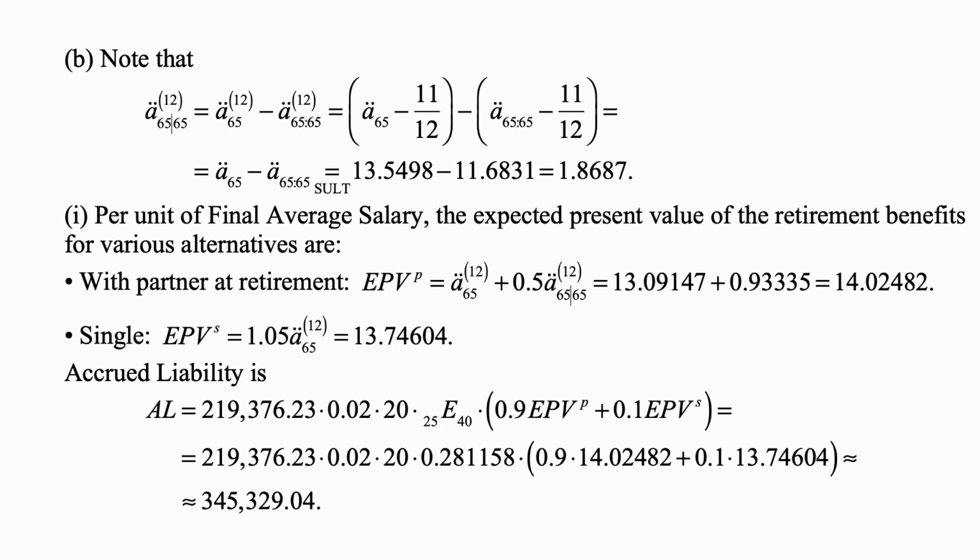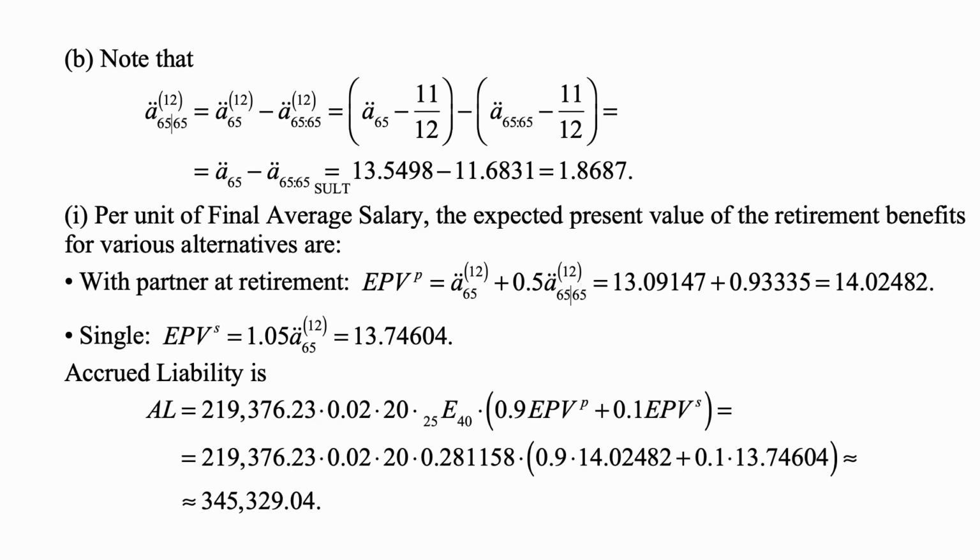Per unit of final average salary, the expected present value of the retirement benefits for various alternatives are: with partnered retirement, this is ä65^(12) plus 0.5 times the reversionary annuity, so we just add half of what we just calculated, 13.09147, and we get 14.02482.